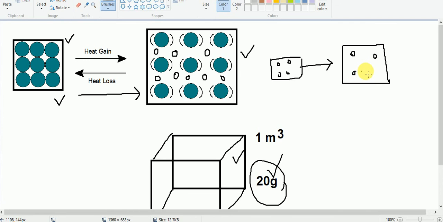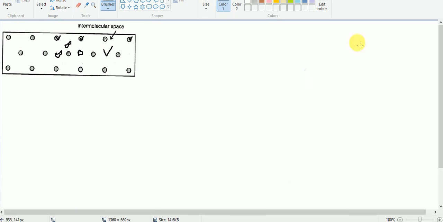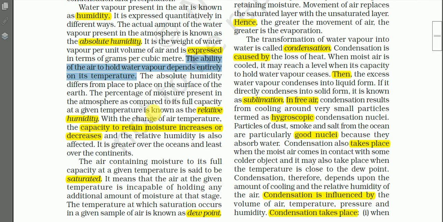That means this parcel of air can hold more water vapor since the volume is increased. So in this way, due to change in the temperature, the capacity of the air to hold water vapor increases or decreases.